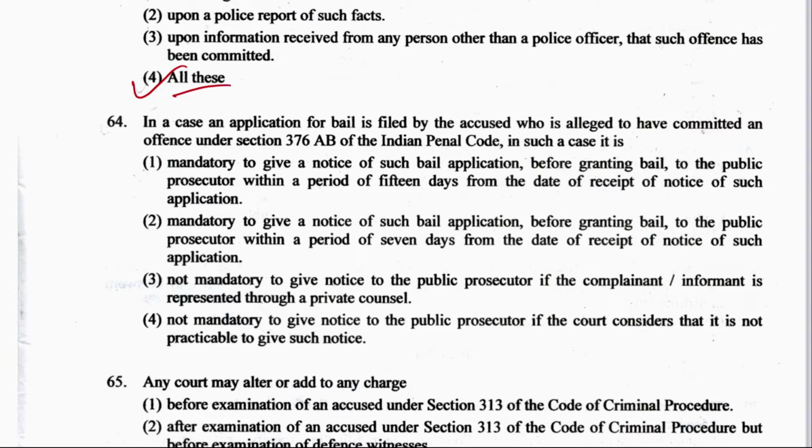In such a case, it is mandatory to give a notice of such bail application before granting bail to the public prosecutor within a period of 15 days from the date of receipt of notice of such application, within a period of 7 days from the date of receipt of such notice of application. Or option number 3, not mandatory to give notice to public prosecutor if the complainant or informant is represented through a private counsel. Or option number 4, not mandatory to give notice to public prosecutor if the court considers that it is not practicable to give such notice.